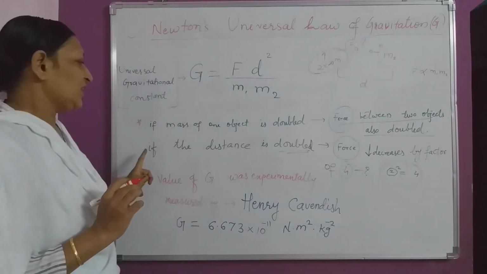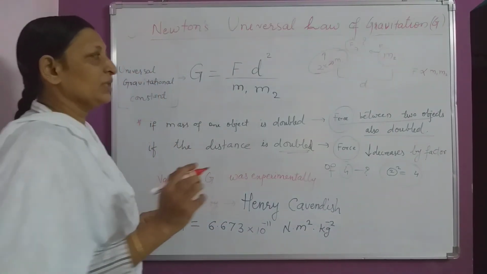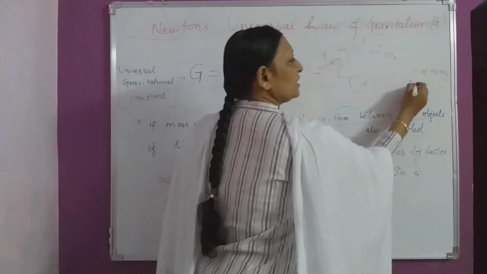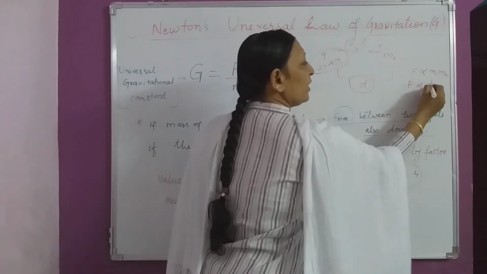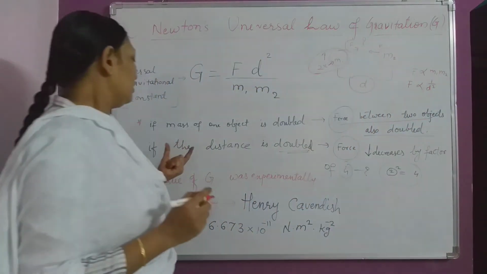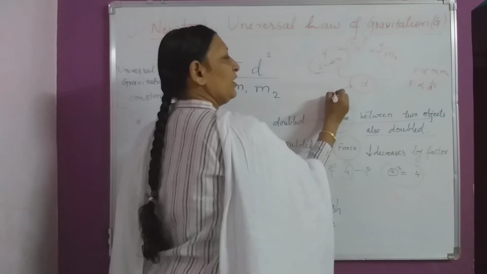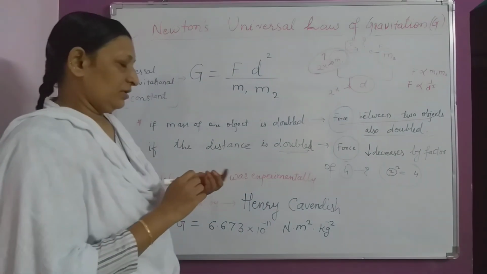Second thing, if the distance is doubled. What we considered in the beginning: F is inversely proportional to the square of the distance. So if this distance is multiplied by 2, then what will happen?